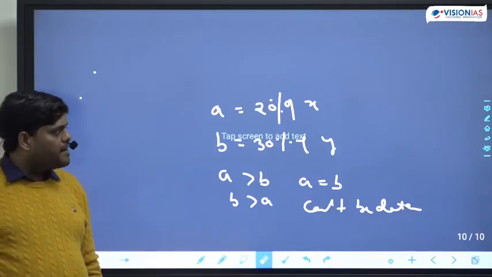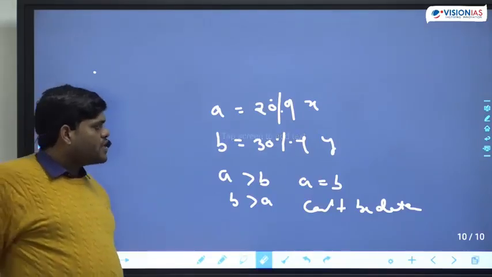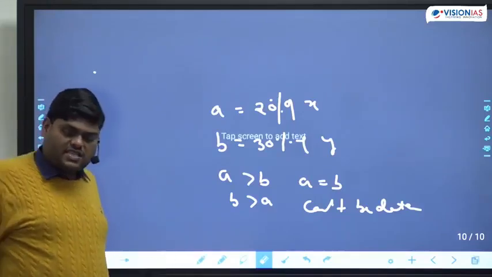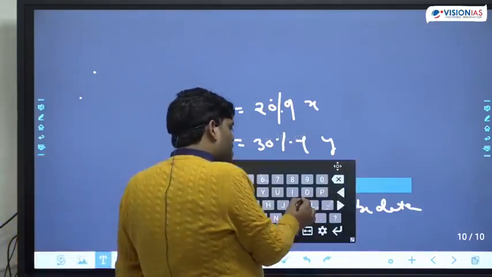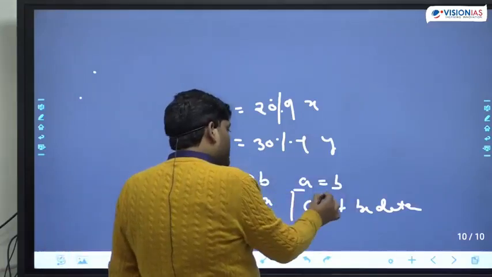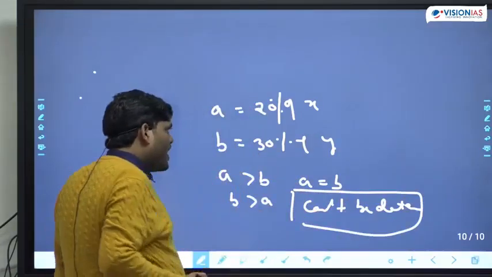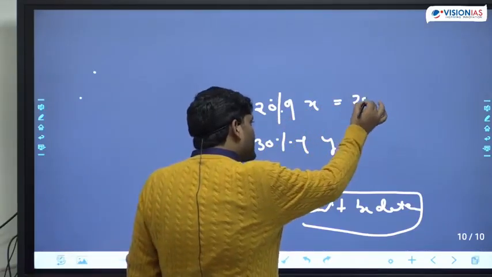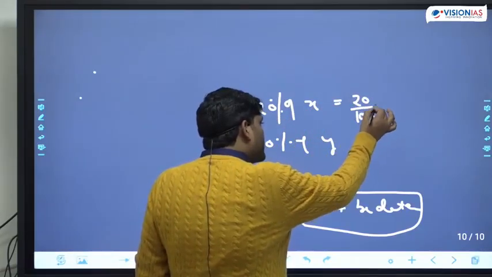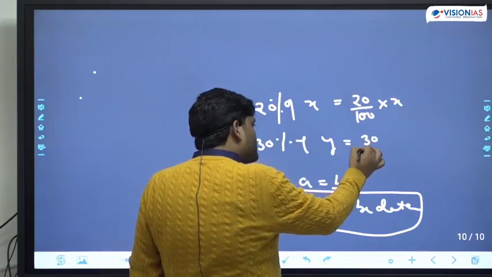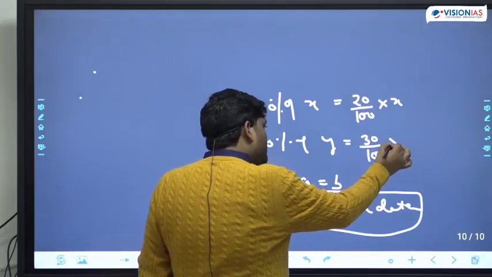Okay, so now understand the logic. The answer will be can't be determined. Why? Because a is equal to 20% of x means 20 upon 100 multiplied by x, and b is 30 upon 100 multiplied by y.